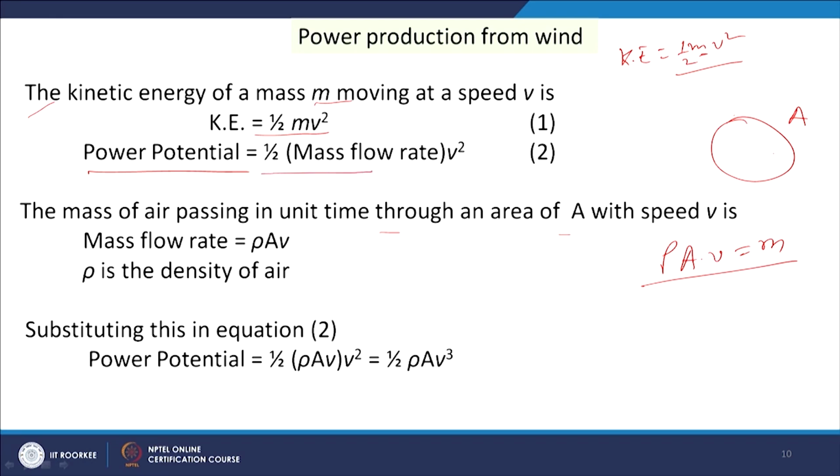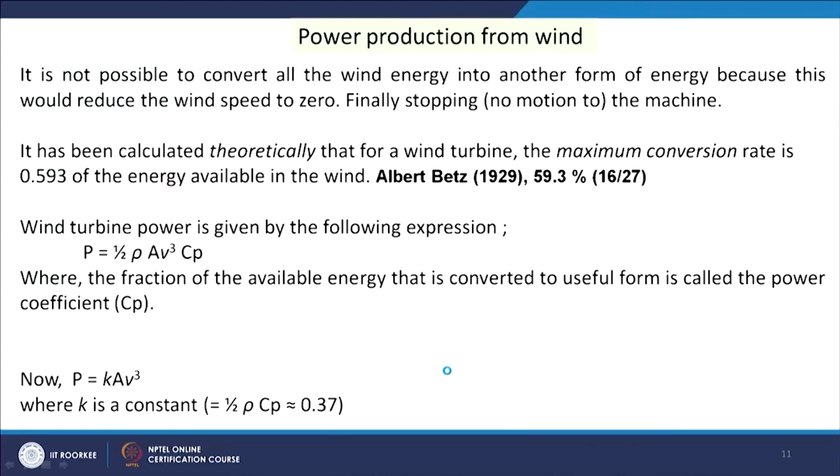So, in this expression, half m v square, with m equal to rho into A into V, and V square, we are getting half into rho into A into V cube, where A is a constant for this particular machine. This is our power potential, half into rho into A into V cube. Now, the power potential which is available in the wind will not be completely converted, because after getting resistance at the blade the wind will reduce its velocity to 0.